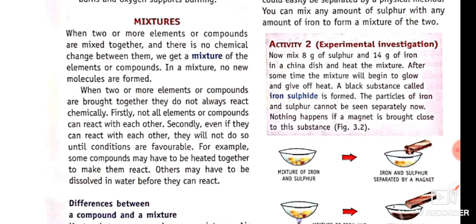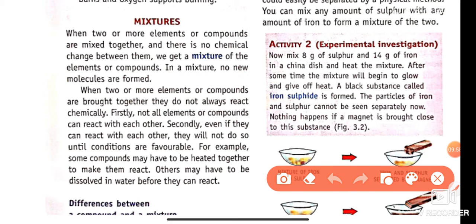Next is mixtures. What are mixtures? When two or more elements or compounds are mixed together and there is no chemical change between them, we get a mixture. When two or more elements or compounds are brought together, they do not always react chemically. So a mixture is a physical change but not a chemical change.